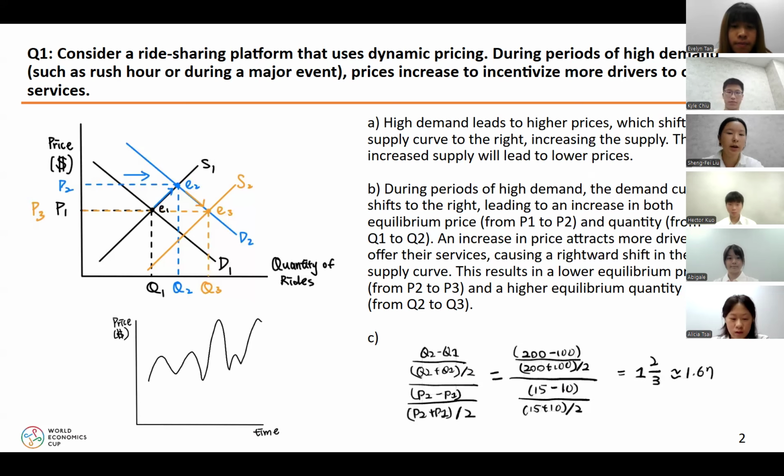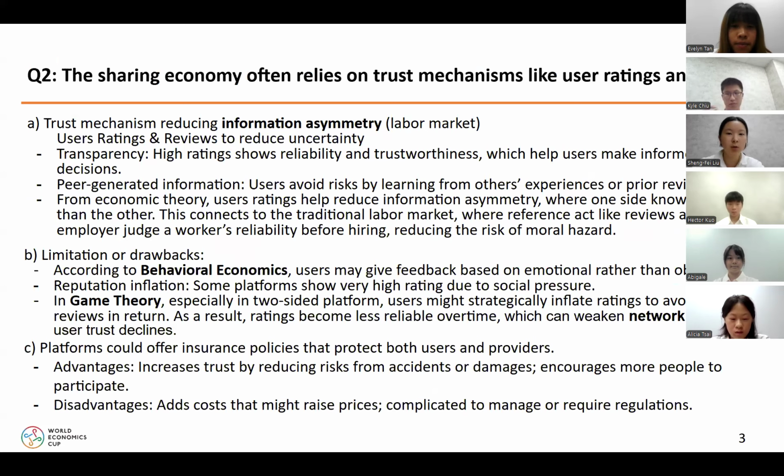Moving on to short answer 2. Trust mechanisms help reduce information asymmetry, where one side knows better than the other. That's why the sharing economy relies on ratings and reviews to reduce uncertainty. High ratings signal reliability and trustworthiness, which help users make informed decisions. For example, a 4.9 star Airbnb rating helps guests trust the host without needing to ask. This kind of peer-generated information can help users avoid risk by learning from other people's past experiences.